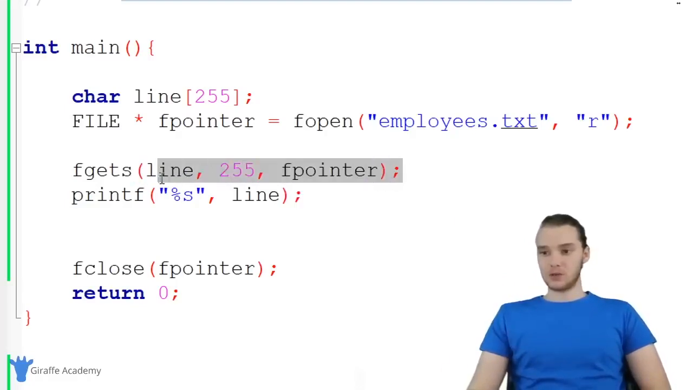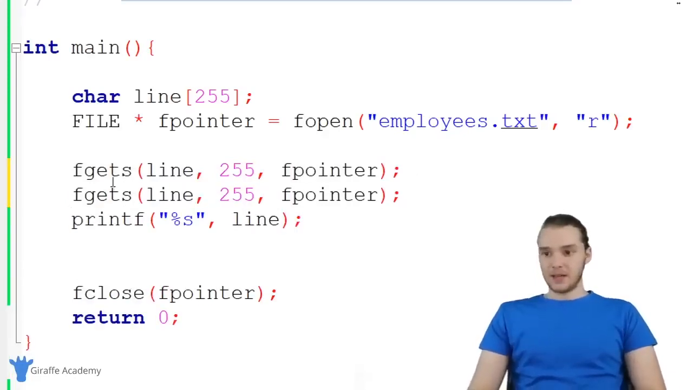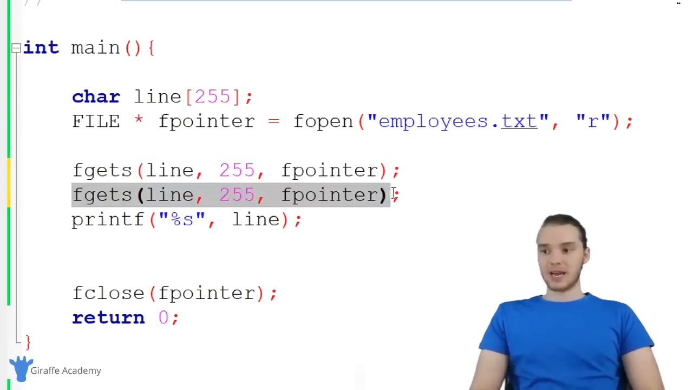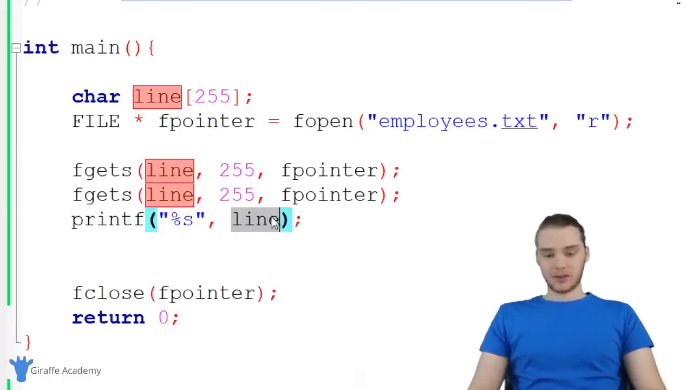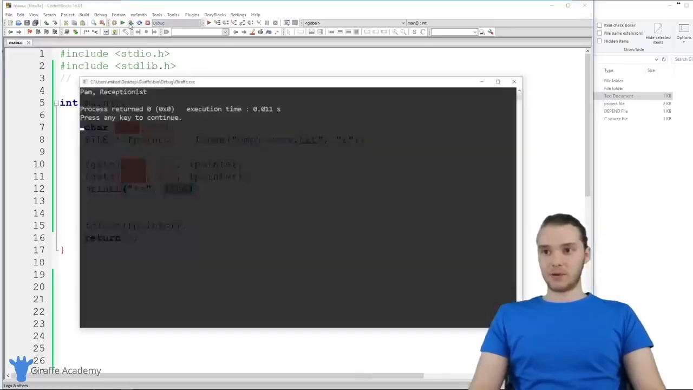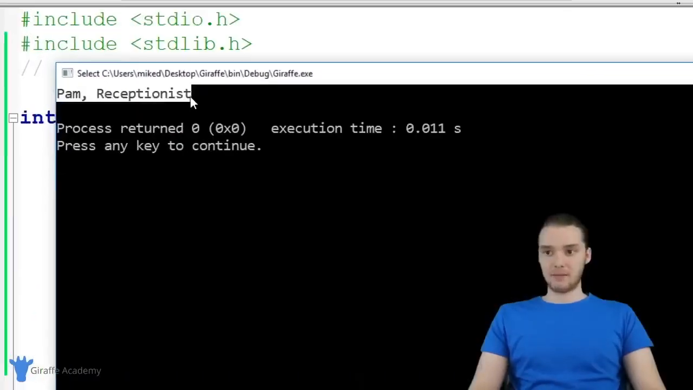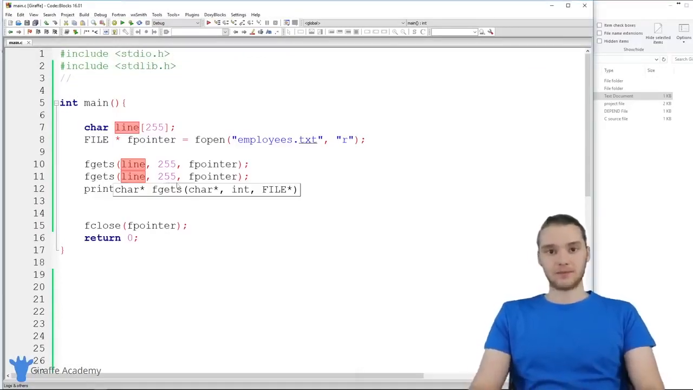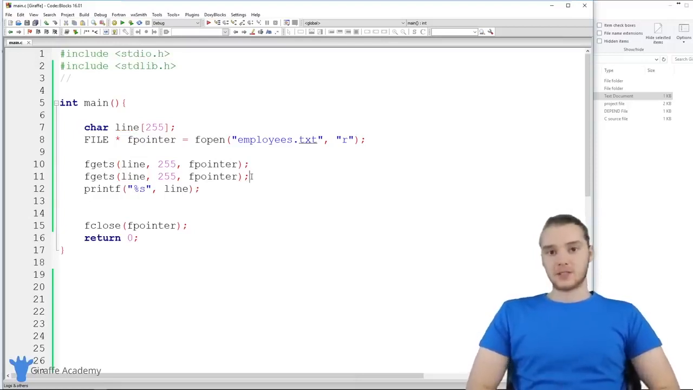So if I was to use this again, for example, if I said fgets again, the first time it's going to store the value of the first line of the file inside of line. And when I use it again, it's now going to grab the second line in the file. So if I print this out now, this should actually be storing the second line in the file. So when I run my program, you'll see it's storing the second line, Pam receptionist. I could basically do this for all of the lines in the file. So that's basically how we can use fgets to read the individual lines inside of a file.